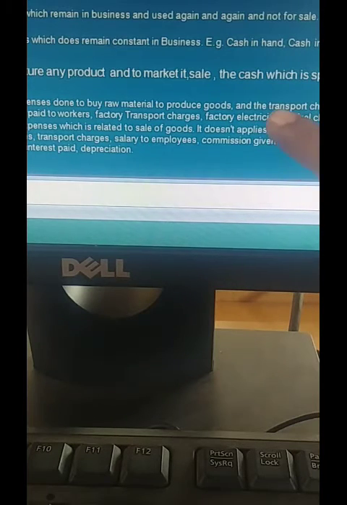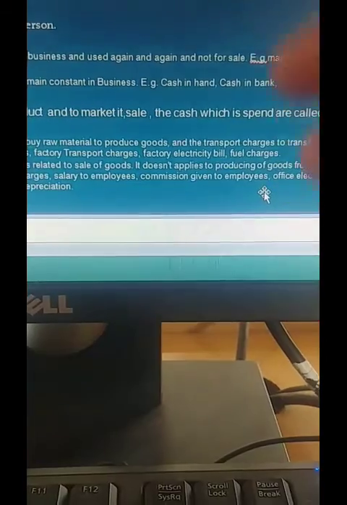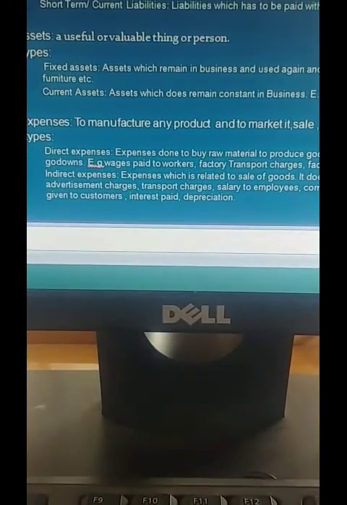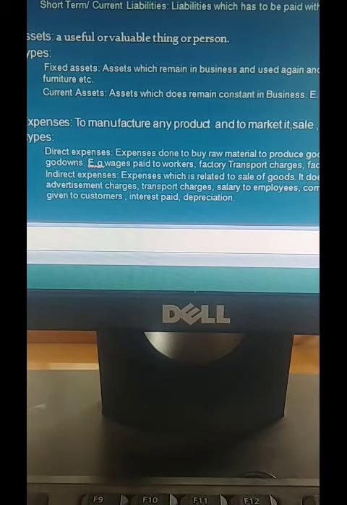Then the factory electricity bill, which is used to produce the final product, comes under direct expense. And the next, fuel charges also. For transporting, fuel is required for the vehicles, and that comes under direct expense.